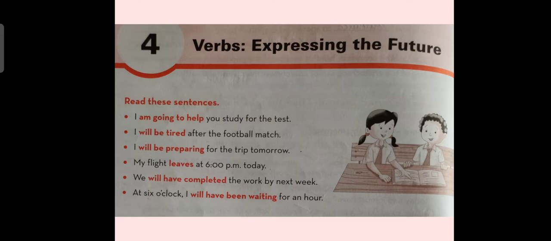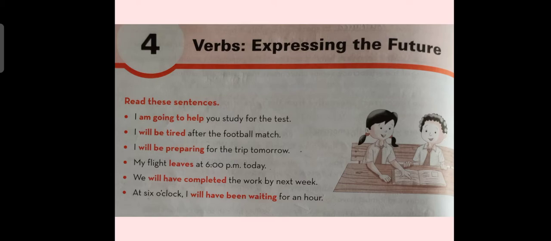Here, as you can see, these sentences consist of verbs in future tense. All these verbs are telling us that the particular action will happen in the future. Dear students, as we have gone through our tenses, we have come to know that tenses consist of three main parts, that is present, past and future.